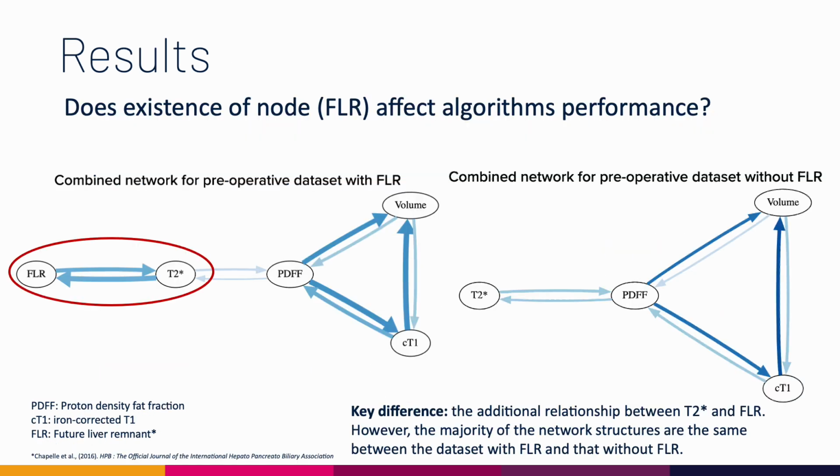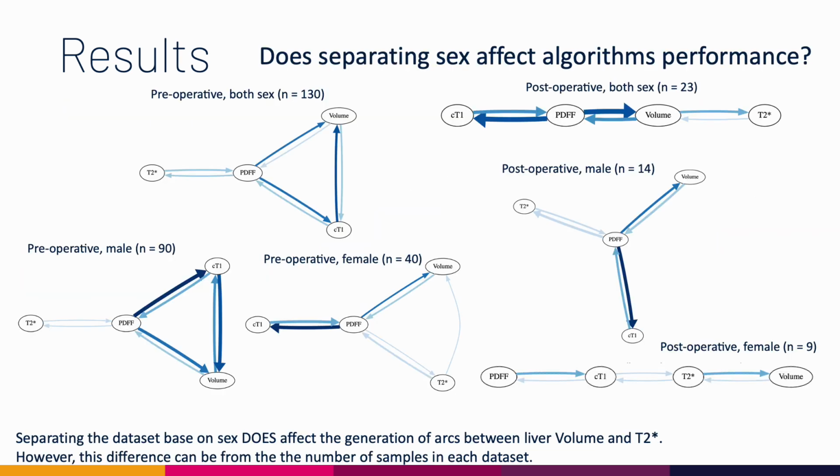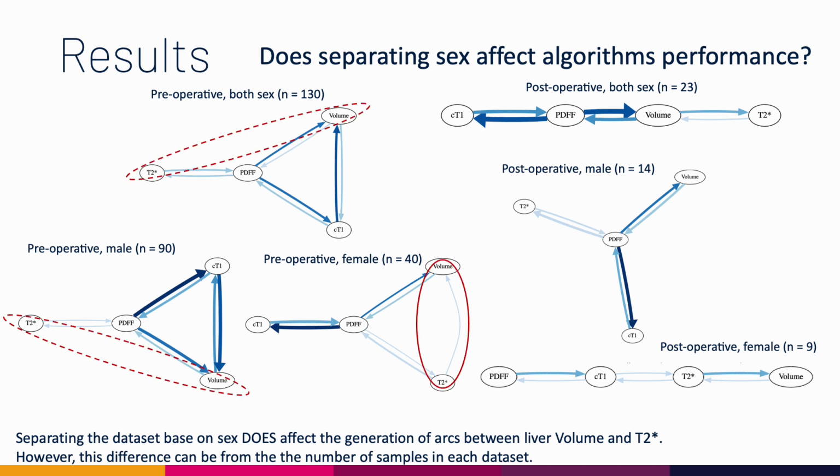So we've seen that the key difference between the presence and absence of the future liver remnant node is that there's additional information between T2 star and future liver remnant. However, the majority of the network structure is the same between the network generated by the datasets with future liver remnant and the one generated by the datasets without it. We then see that separating sex does affect the generation of arcs, and this is seen in both the preoperative dataset and the postoperative dataset. Specifically, this difference is in the relationship between T2 star and liver volume.